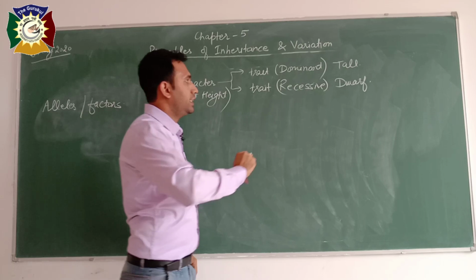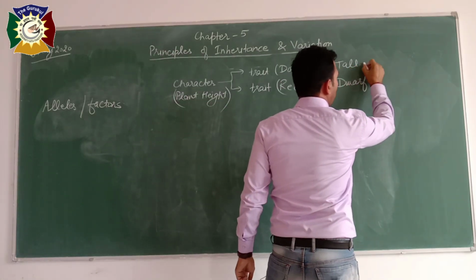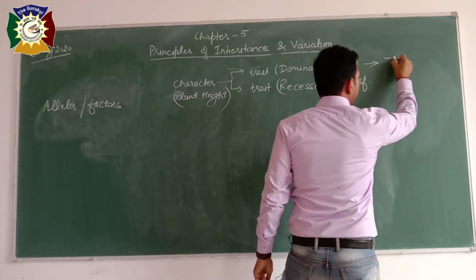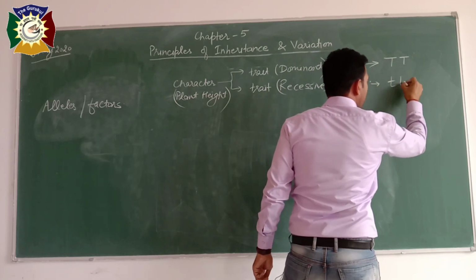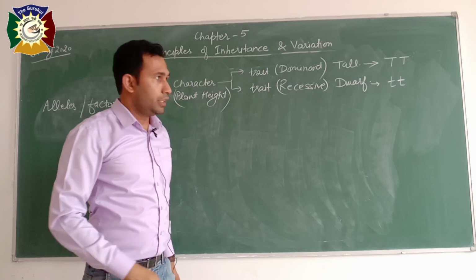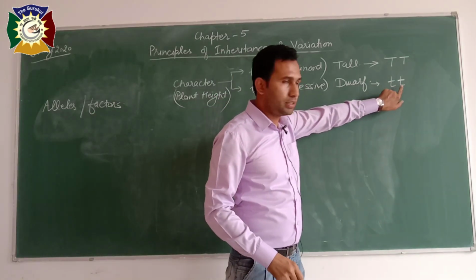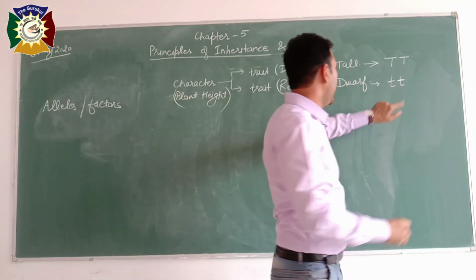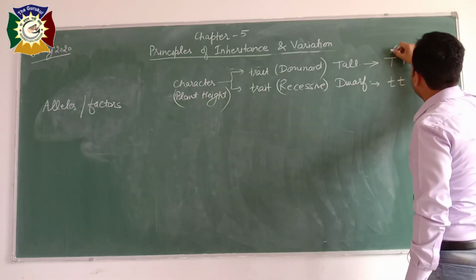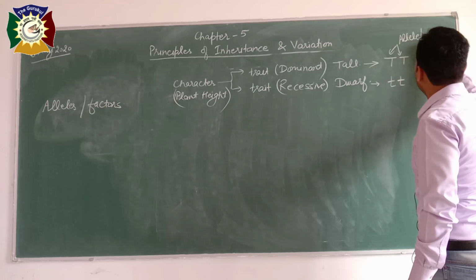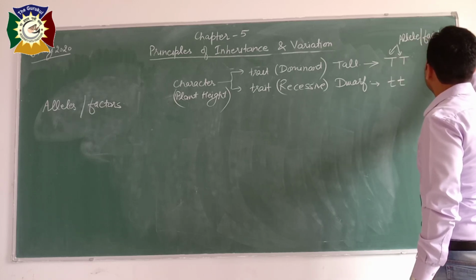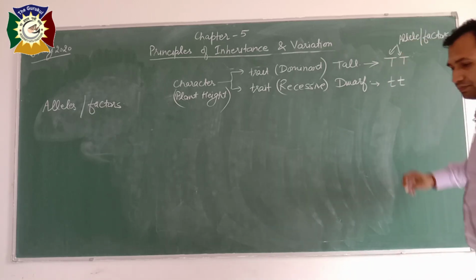So whenever we are writing tall, we will denote it with capital T, dwarf with small t, small t. So these two letters are called alleles or factors. Either you will call it allele or factors.